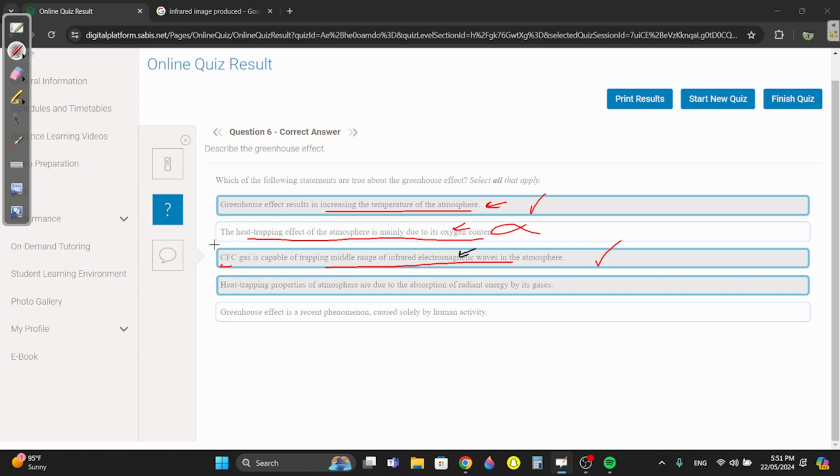Heat trapping properties of the atmosphere are due to the absorption of radiant energy by its gases. It's the gases that absorb this radiant energy, so this is also correct. Greenhouse effect is a recent phenomenon caused solely by human activity? Obviously not. The human activity part would be correct, however, being a recent phenomenon has always been wrong. It's been happening for the past 100, 150 years.